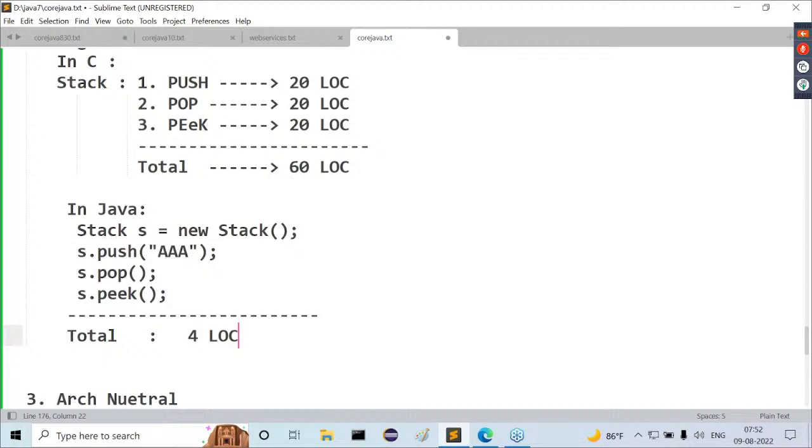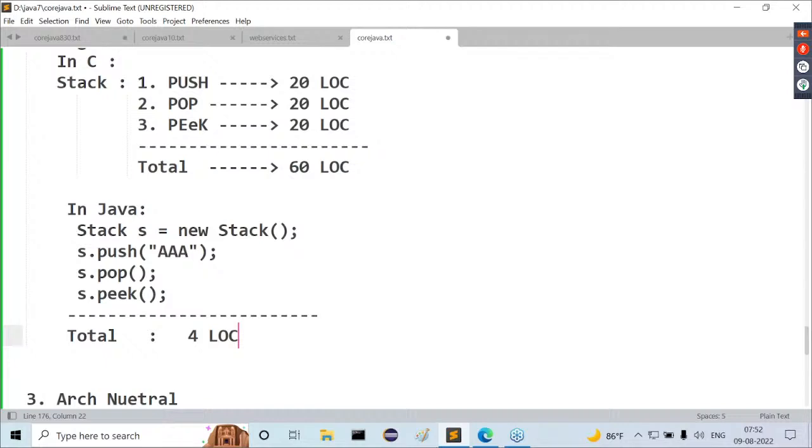Guys, one more thing I'm telling you. Just a simple comparison of C and Java. In C, everywhere we are going to write more and more lines of code. A lot of code we have to write. But in the case of Java, the number of finish sections is reduced because of only one reason. What is that reason? In Java, more and more predefined libraries exist. But in C and C++, that much predefined library does not exist.